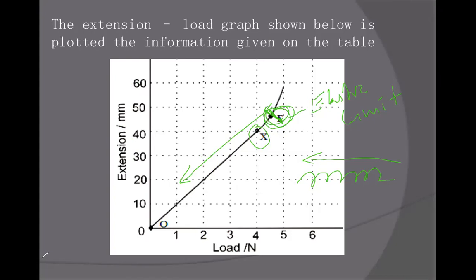Yeah, got it. Okay. And the X means the limit of proportionality. Till the limit of proportionality, F is directly proportional to the extension, meaning load is directly proportional to the extension. But after X, if I apply the force, तो क्या होगा? एक्सटेंशन तो होगी लेकिन वो प्रोपोर्शनैलिटी डैमेज हो जाएगी.